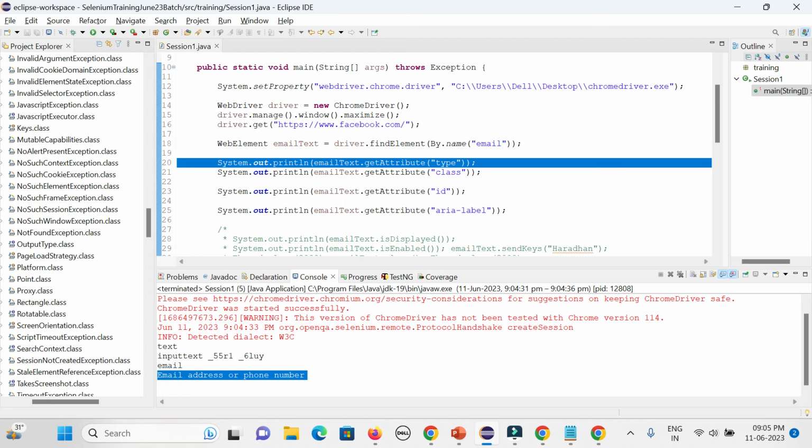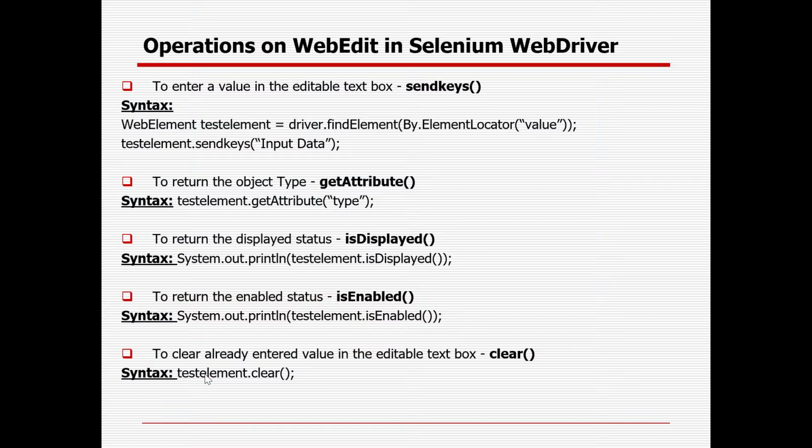In case it is a text field, right? You can use the getAttribute method as well to deal with the text field. So what can you do? You can check whether the text field is displayed, enabled, or you can enter the value. You can clear the value. You can get all the attribute values for the input field. That is a different operation.